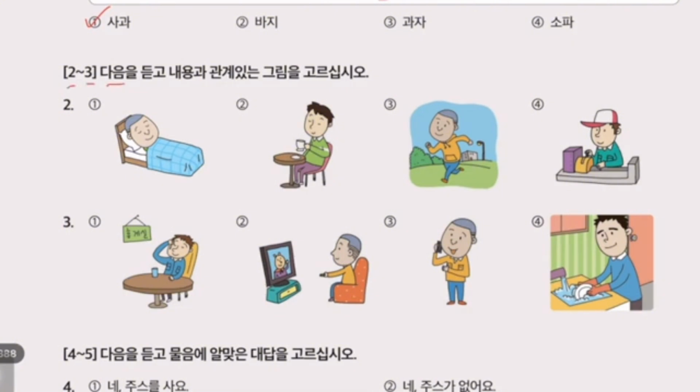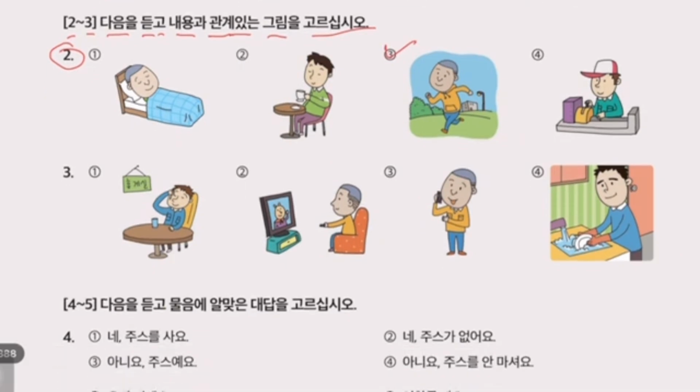2번부터 3번까지 다음을 듣고 내용과 관계 있는 그림을 고르십시오. Number 2 and number 3. Next. 듣고, listen. 내용 is content. 관계 있는 is relation with the picture. 그림, picture, 고르십시오, select. 2번. 지금 뭐 해요? What are you doing now? 운동해요. Undonghaeyo. Our answer is number 3 because undonghaeyo is exercise.